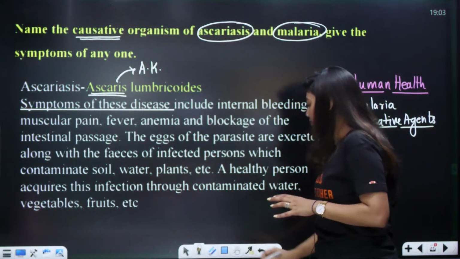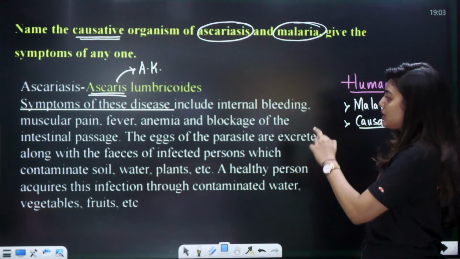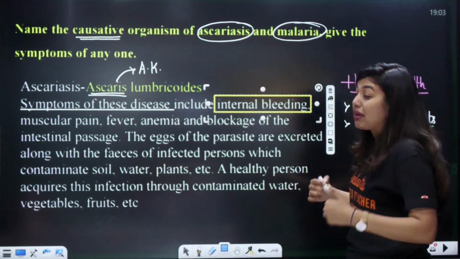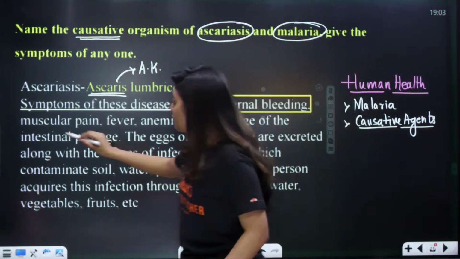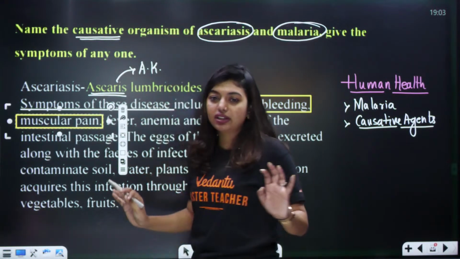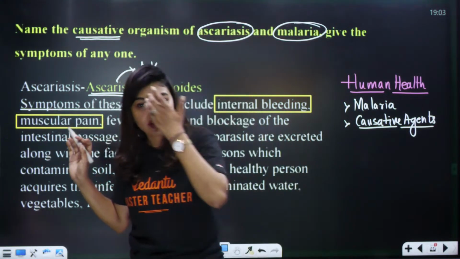Now let's see what the symptoms of this disease are. Symptoms include internal bleeding, muscle pain, a lot of muscle pain you will have, and fever. Fever will be there, students, for most of the diseases. Fever will be the first one.